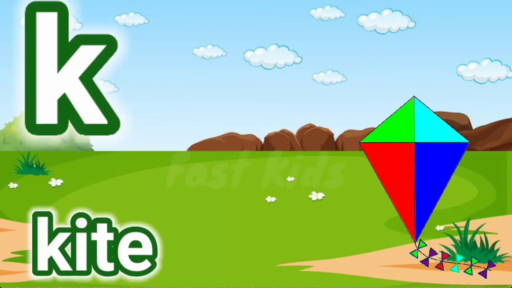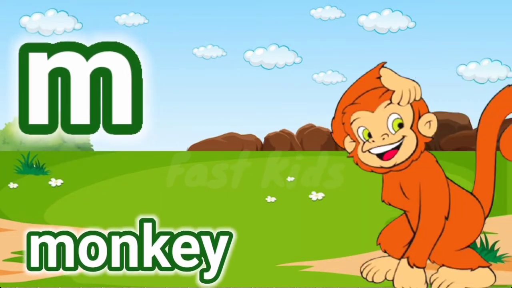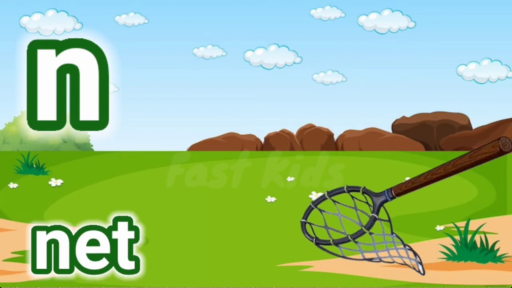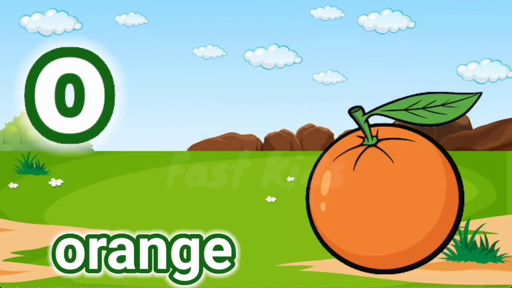K for kite. L for lion. M for monkey. N for net. O for orange.